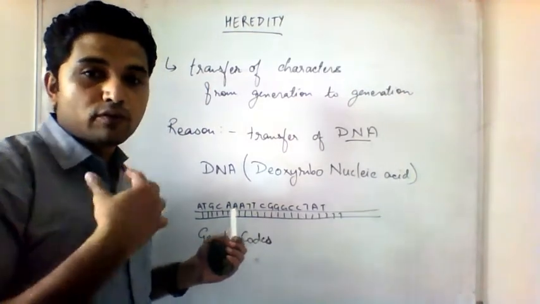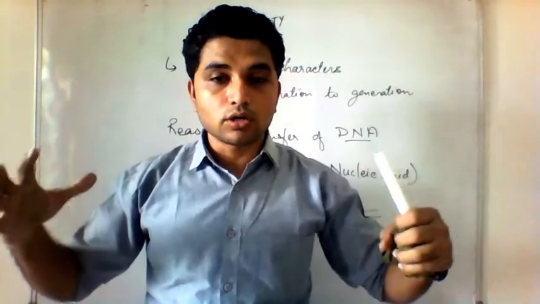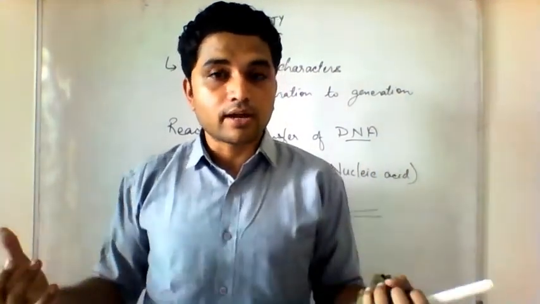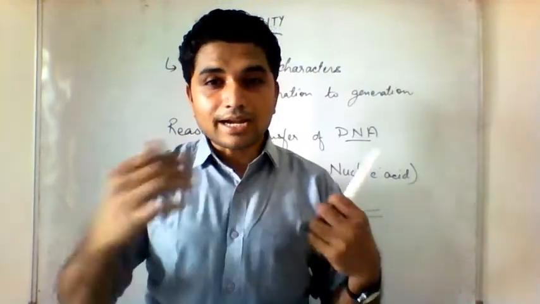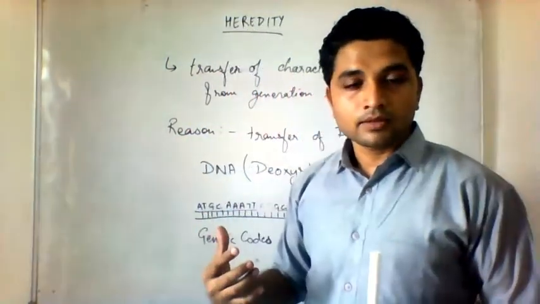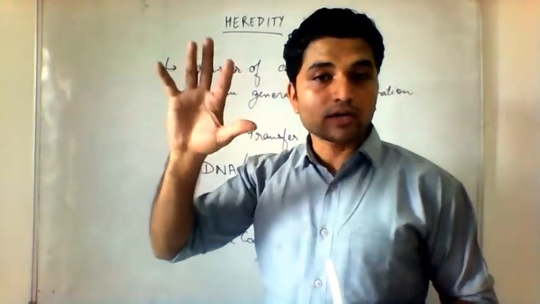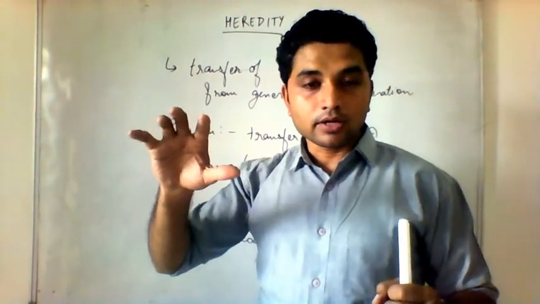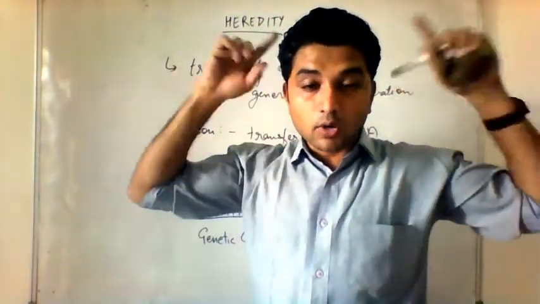Your genetic code is different from mine. But you have hands on your shoulders, that too 2 hands. I also have hands. You have 5 fingers in your hand, I also have 5 fingers in my hand. So that means approximately our genetic codes are similar. That's why we have hands. We don't have hoofs like a cow. Cow has hoofs. Cow does not have fingers. Our ears are this shape. Cow has a different shape. Cow has horns. We don't have.